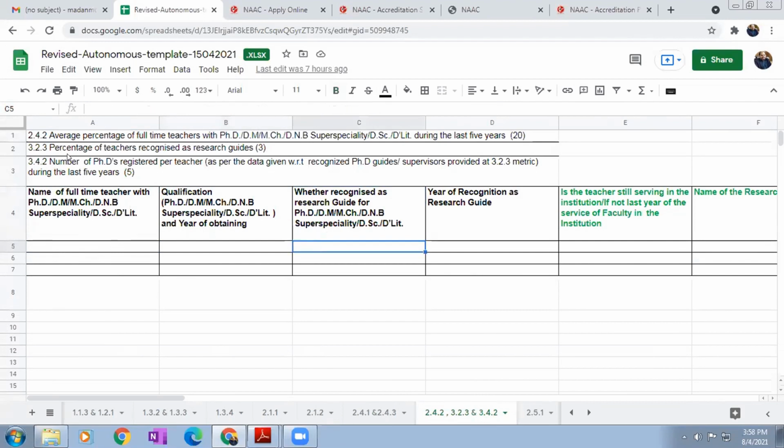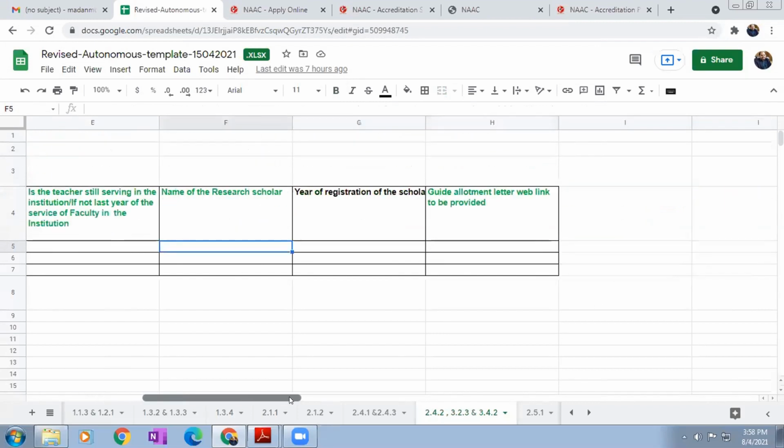Actually, this is in criteria 3 also; 2 matrices are combined with this. 3.2.3, percentage of teachers recognized as guide. Then 3.4.2, number of PhD registered per teacher. Once you are recognized as guide, under your guideship, the number of scholars registered. So these three common templates are given here. Whether recognized as research guide with this qualification, year of recognition as research guide, is the teacher still serving in the institution? If not, last year of the service of the faculty in the institution.